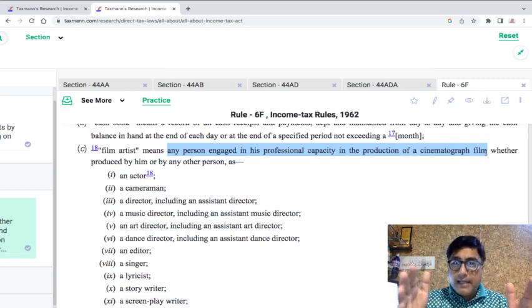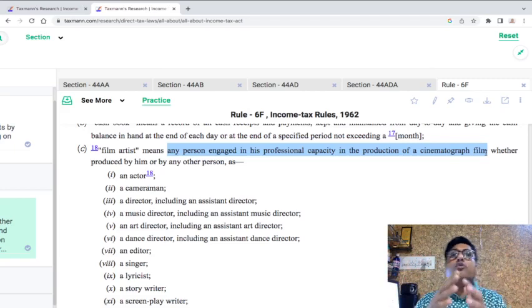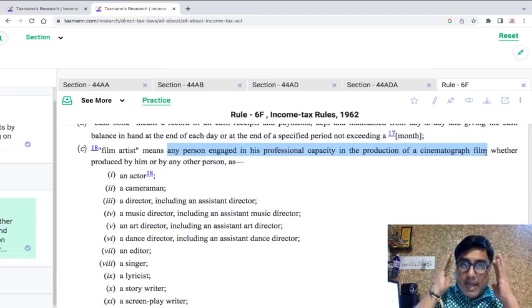Similarly, somebody has taken a detailed course in photography, but let's say he's not engaged in the production of a cinematographic film. He's carrying out video wedding photography. Let's take an example. Probably he doesn't fall in the definition of a specified profession. Of course, it is a profession, but certainly it is not a specified profession. So one has to be clear.